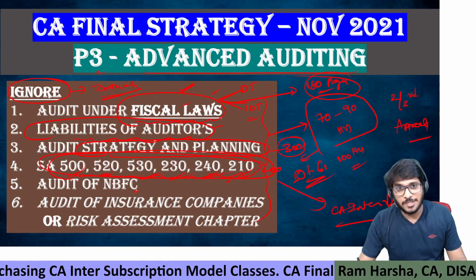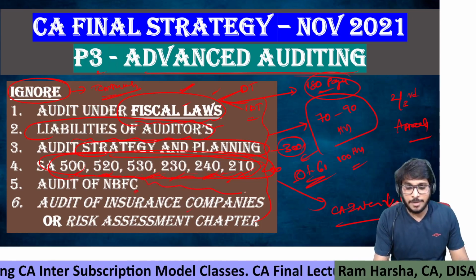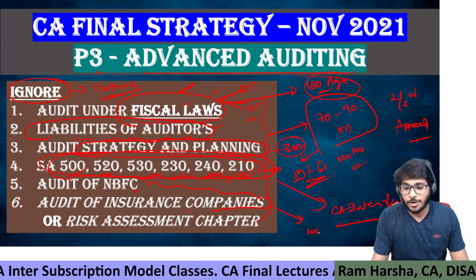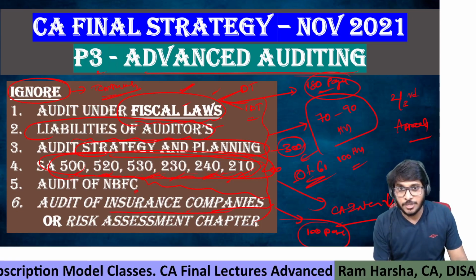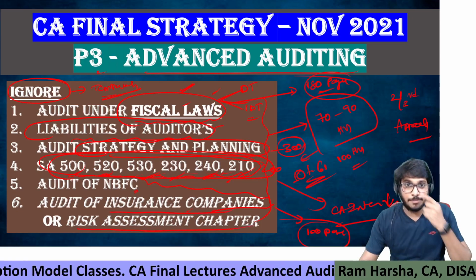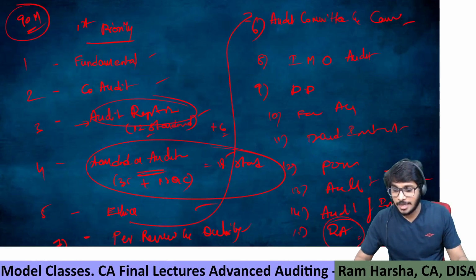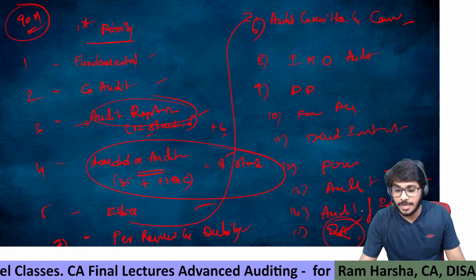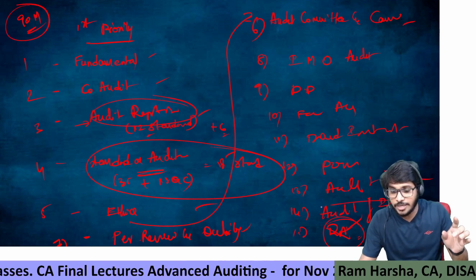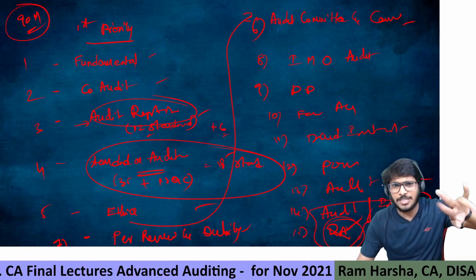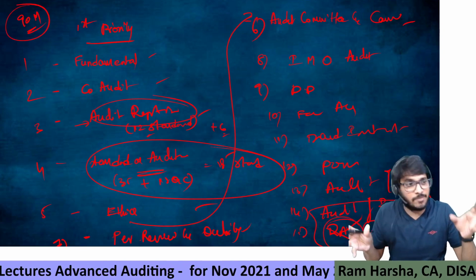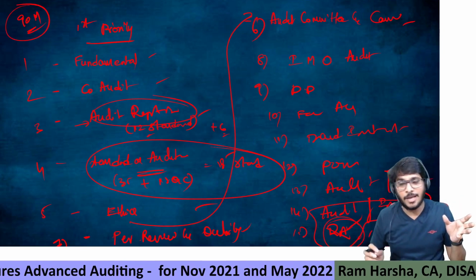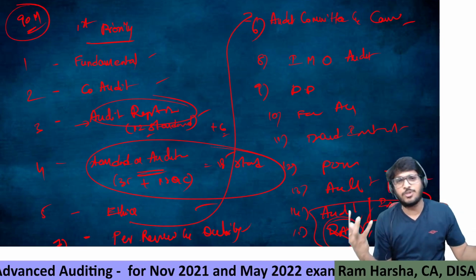Audit of NBFC, audit of insurance. NBFC and insurance companies together are approximately 100 pages. I'm asking you to ignore either insurance companies or the risk assessment chapter. Here I kept risk assessment. You can ignore either this chapter or insurance, any one chapter. Both are of equivalent time. It will take equal time whether you want to crack insurance company audit or understand risk assessment.